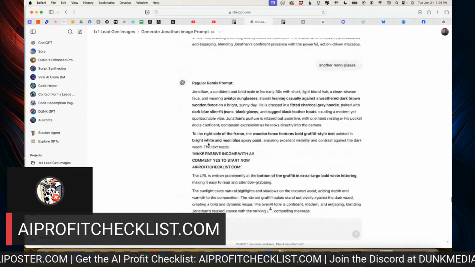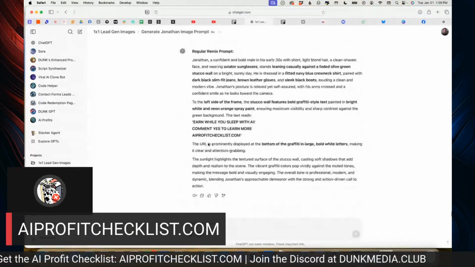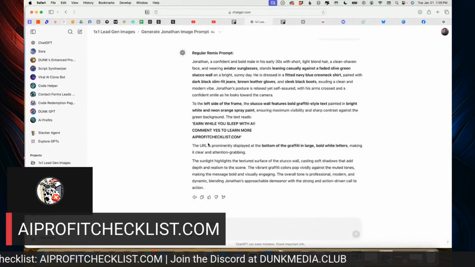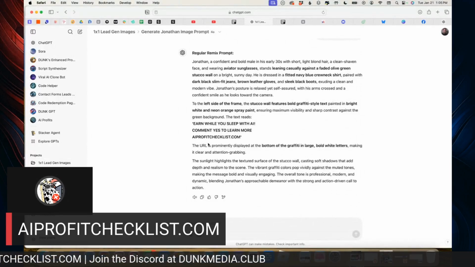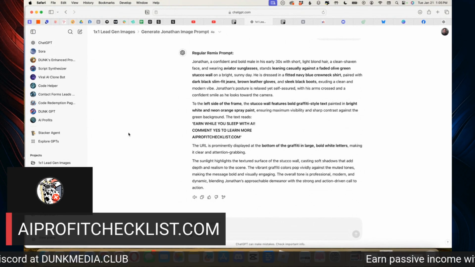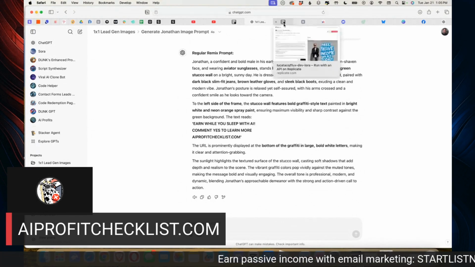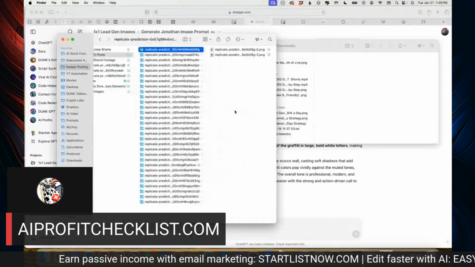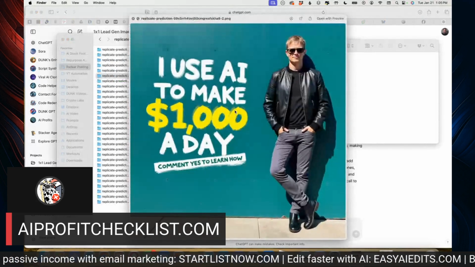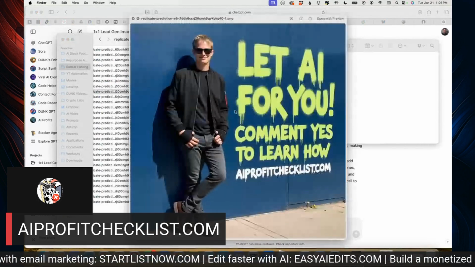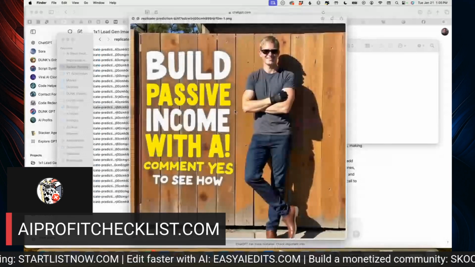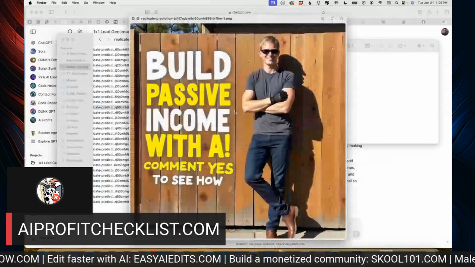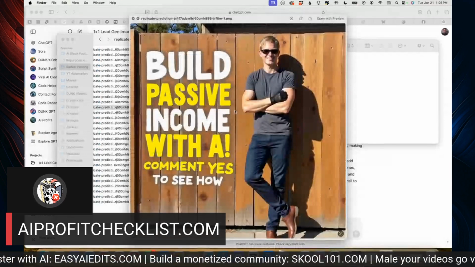I'm just remixing the same type of post and giving it a few little tweaks here and there. Some of them I had standing in front of a wall, some in front of a wood board and stuff like that. I can show you a couple more of these examples, some different variations. See, there's me in front of a wall. That's a different angle, different cut. Like there's a wood fence, and it puts the text right there.